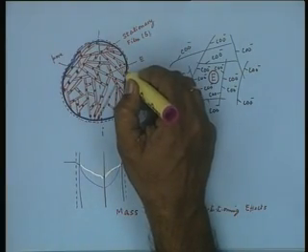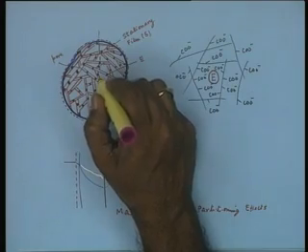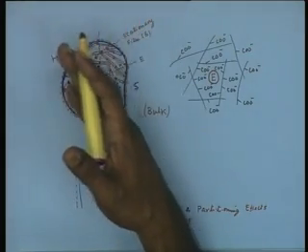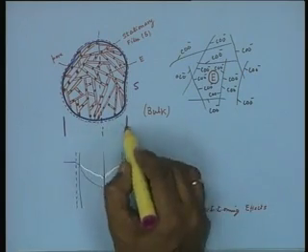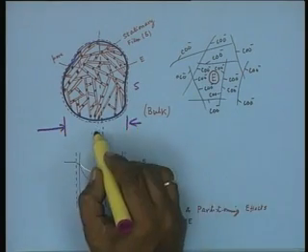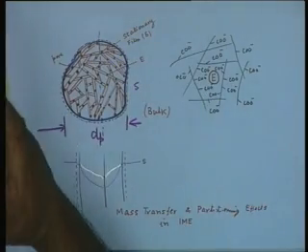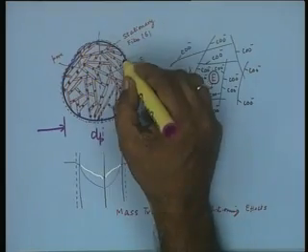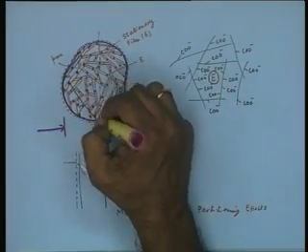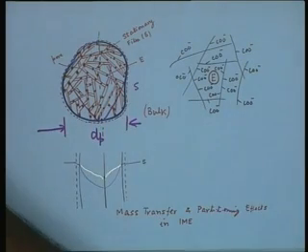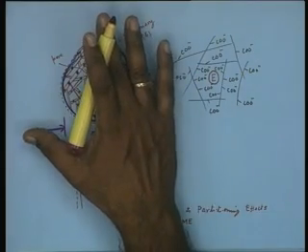Now, from the surface the substrate has to move to the enzyme active site, and the enzyme is distributed all over the particle. Depending on the particle thickness, let us say the diameter of the particle is dp, the substrate might be able to reach only up to a part of the carrier. Let us say it reaches up to here, and the substrate value comes down to 0, which will mean that a fraction of the total enzyme available in the immobilized preparation is not able to interact with the substrate,